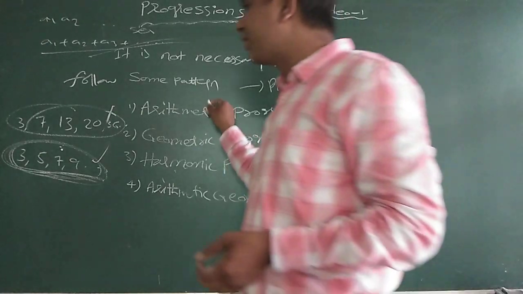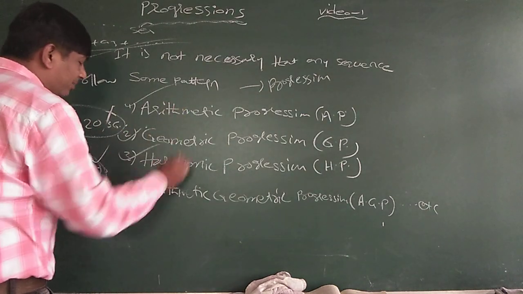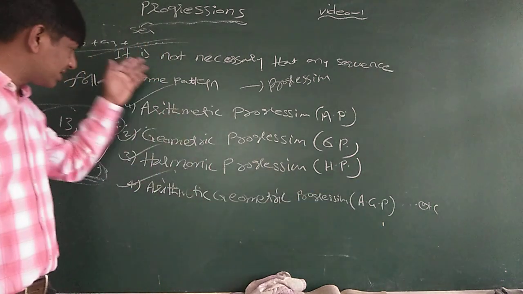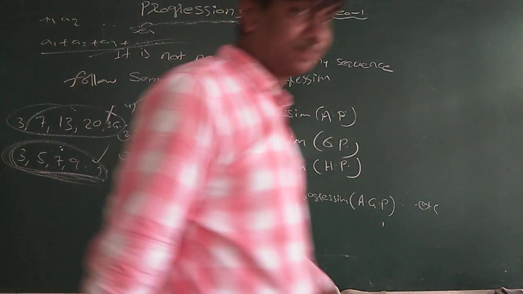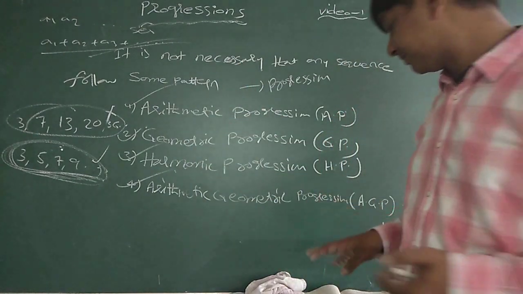Now, types of progressions: arithmetic progression, geometric progression, harmonic progression, arithmetic geometric progression, and so on. We discussed these four concepts. Types of progression. Is it clear?